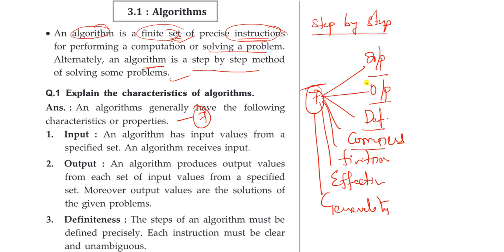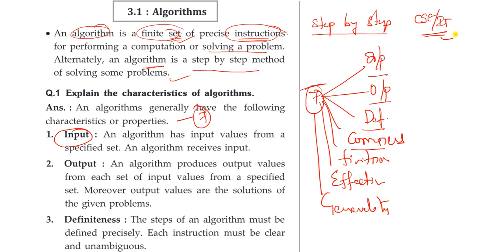Now see them one by one. What do you mean by input? As you are engineering students, that too CSC and IT, mostly you will do software jobs only, right? In the software sector you have many platforms and many languages existing. So before writing code for a particular project, you need to write an algorithm for that particular program.